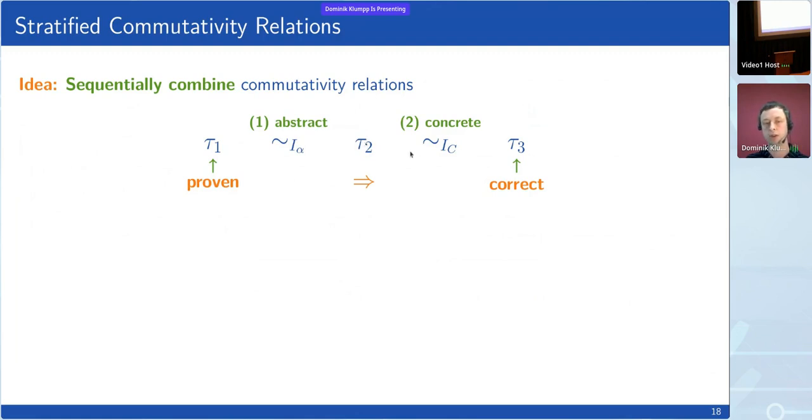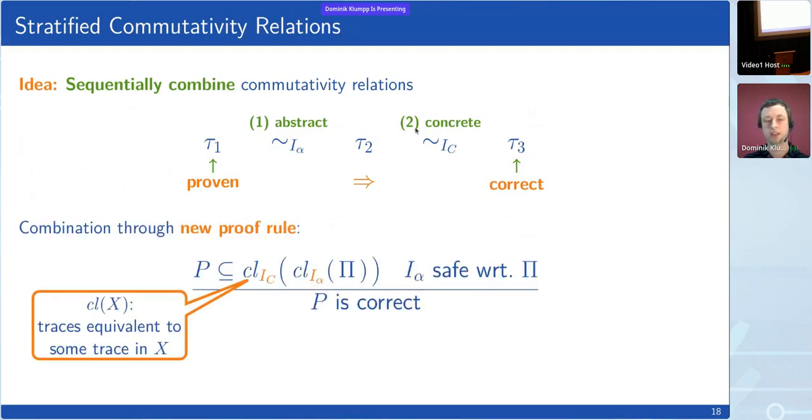So now we take statements in tau2 and we swap them up to the concrete commutativity until we reach some trace tau3. In this case, we can then conclude that tau3 is still correct because it's connected through these two equivalences to a proven trace. If we swap here abstract and concrete, if we do first concrete and then abstract, this breaks down. So it's really crucial that you maintain this order.